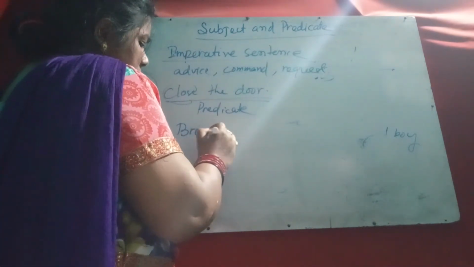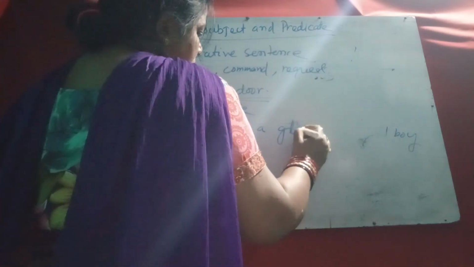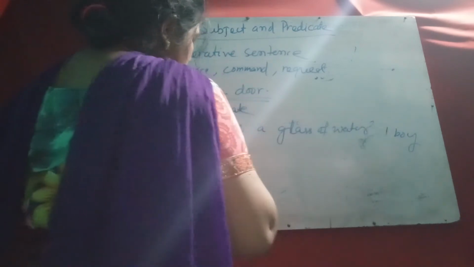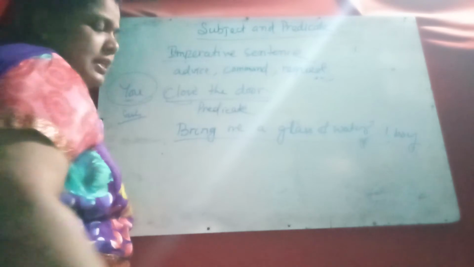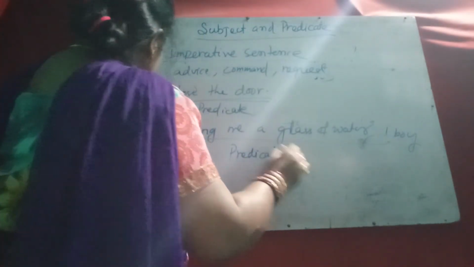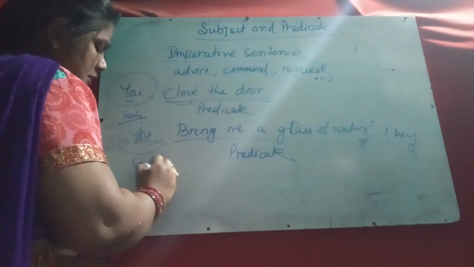Here too, bring me a glass of water is the predicate, and you is hidden here; that is the subject.